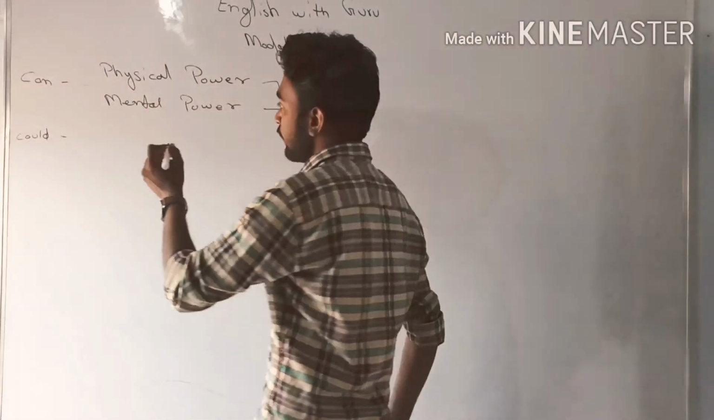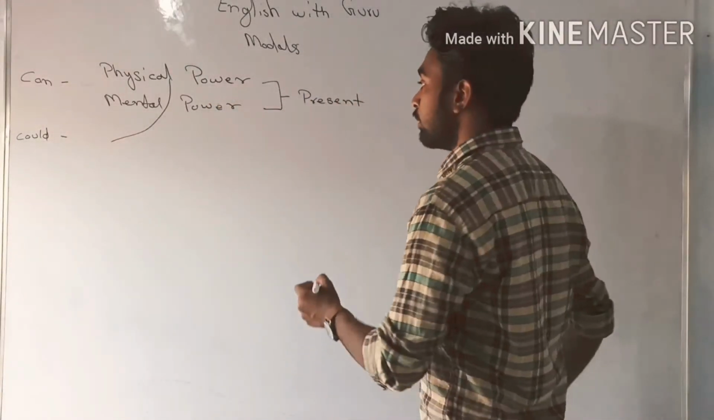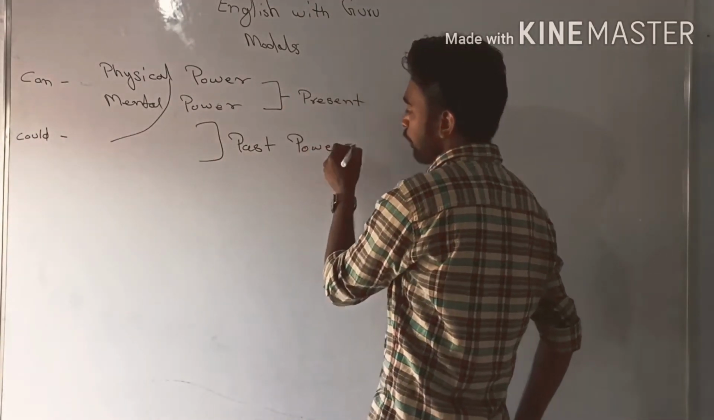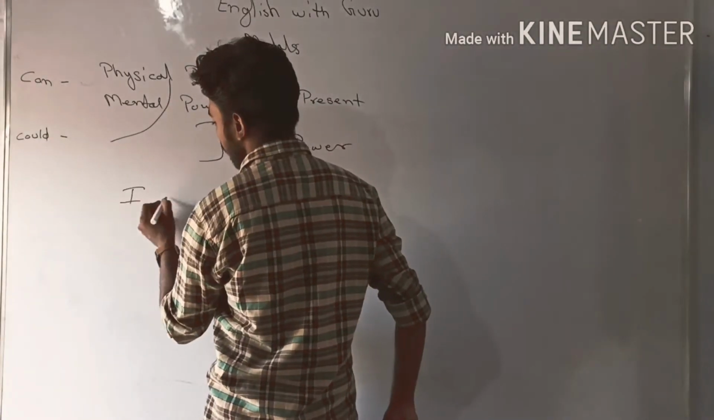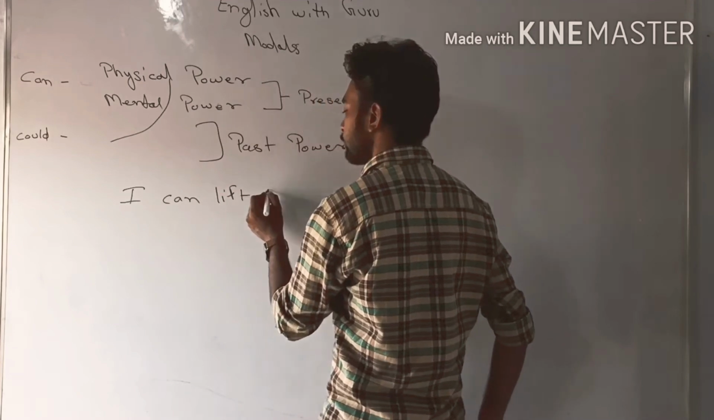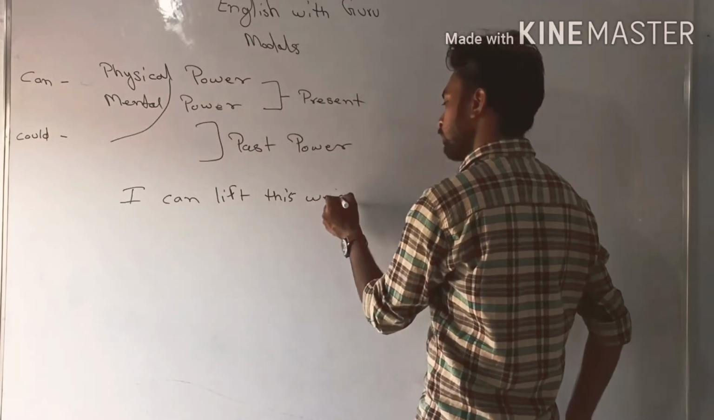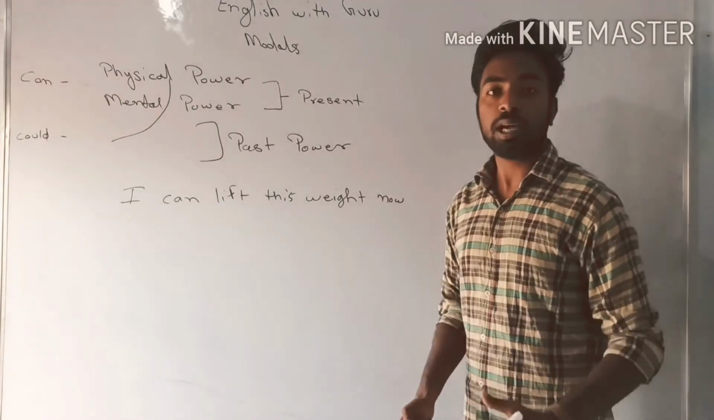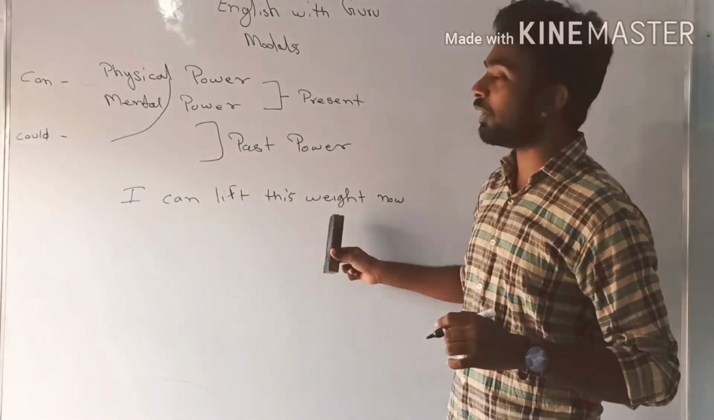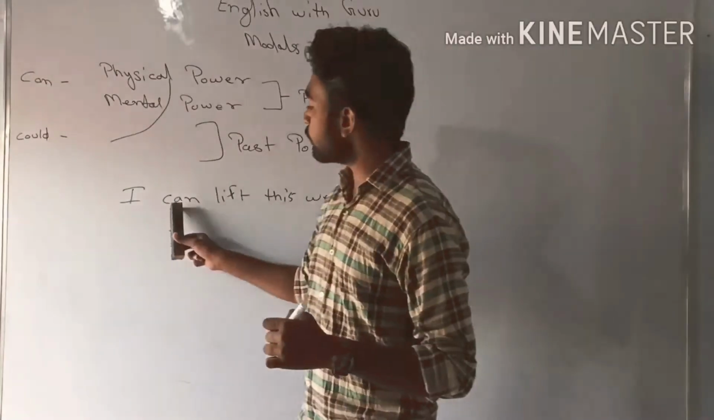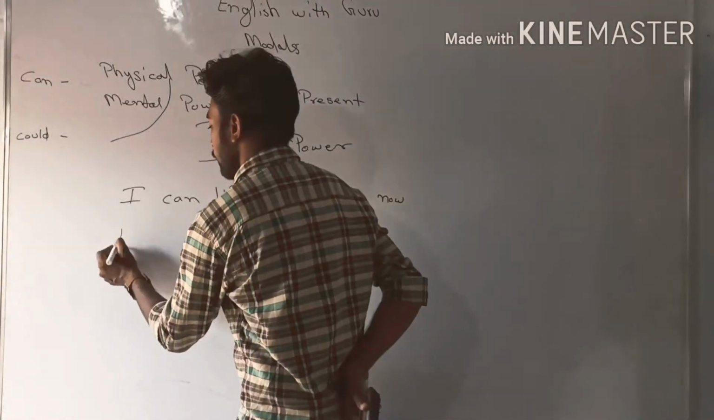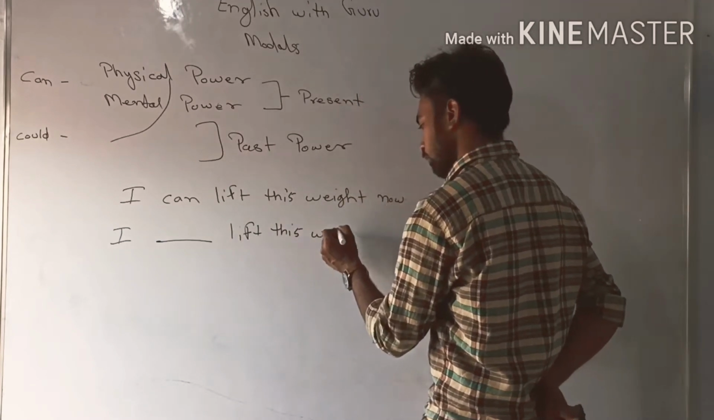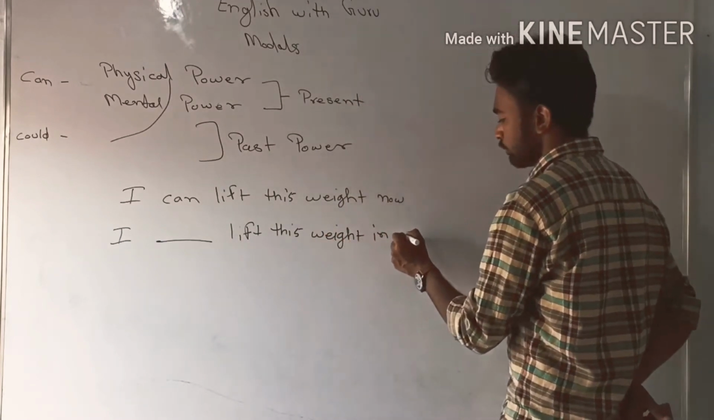And if we talk about the next modal, could. Could is used for physical and mental power, the same, but the difference is that could is used for past power. For example, I can lift this weight now. It means I have the power to lift this weight now, at present. Then we have to use the modal can. And if I say that I could lift this weight in my youth,